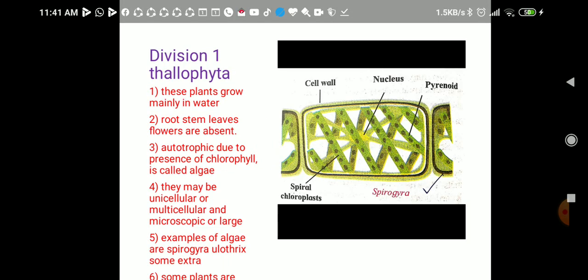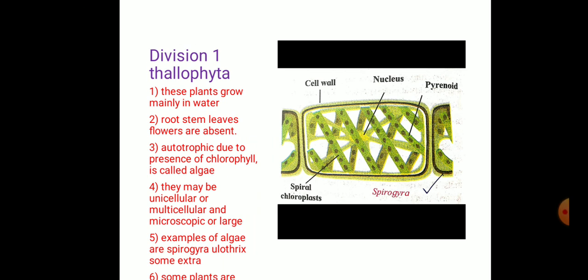Now let us see the first division of the cryptogam, that is division 1, Thallophyta. I have sent you an activity sheet last time where you have drawn the figure of the Spirogyra. Let's see the characteristics of the division Thallophyta. These are the plants which grow mainly in water. These plants do not have root, stem, leaves and flowers. But these plants are autotrophic due to the presence of chlorophyll. So they are called algae.